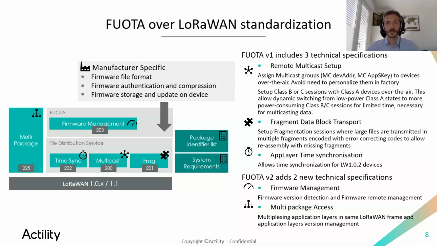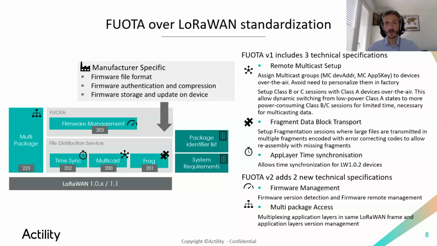The fragment data block transport is an application used to define what will be sent inside the multicast session. So how many fragments, which size, and if redundancy fragments will be sent. The app layer time synchronization is used for devices to get their clock synchronized. So this application is for LoRaWAN devices 102 or before, because for LoRaWAN devices 103 or upper, this reduces the MAC command device time rec.